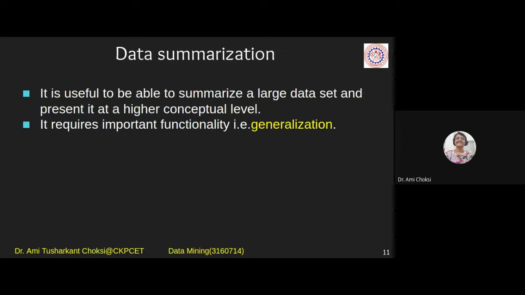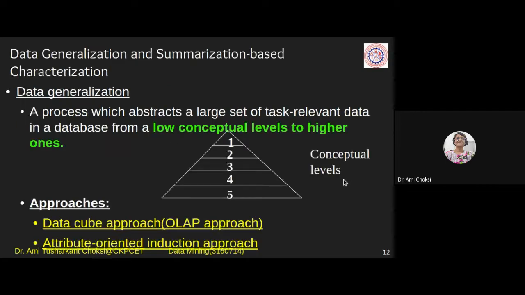Data summarization is used to summarize a large data set and present it at a higher conceptual level. It requires an important functionality, that is generalization. Let us see data generalization and summarization based characterization.